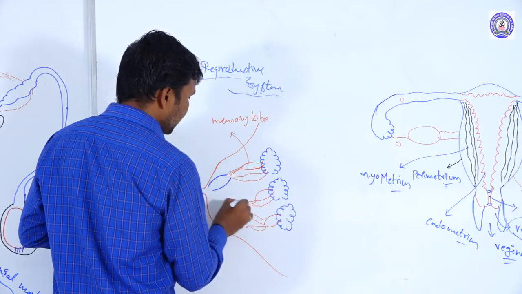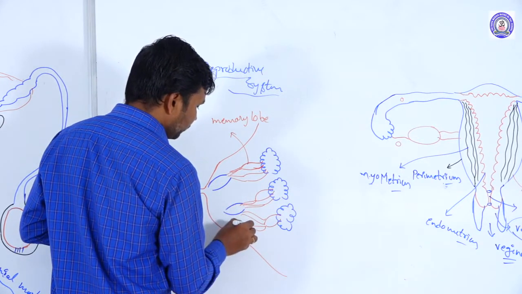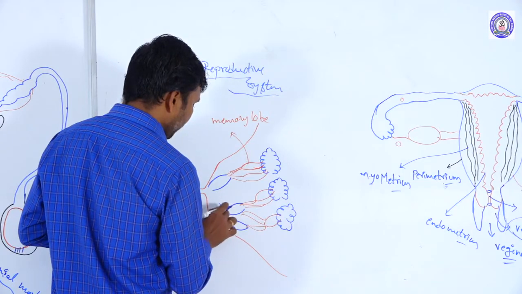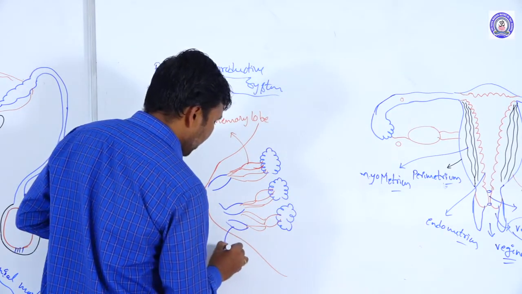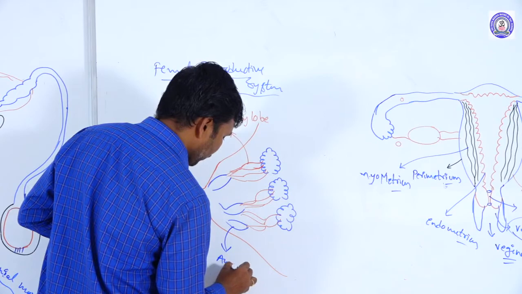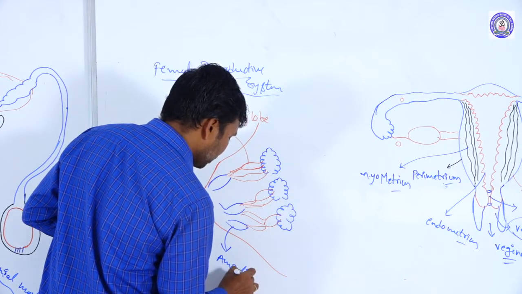A structure is called an ampulla. This is called the ampulla structure.